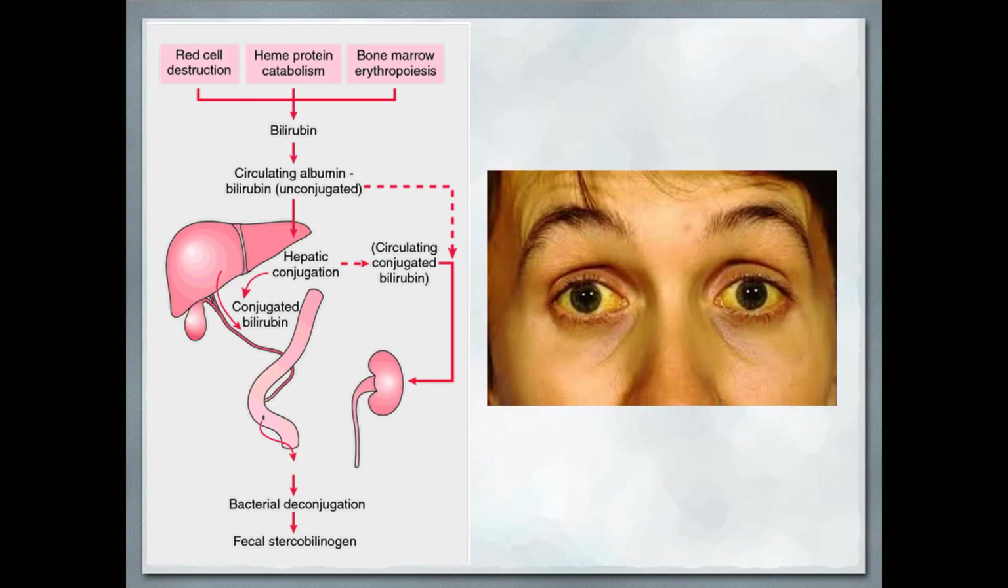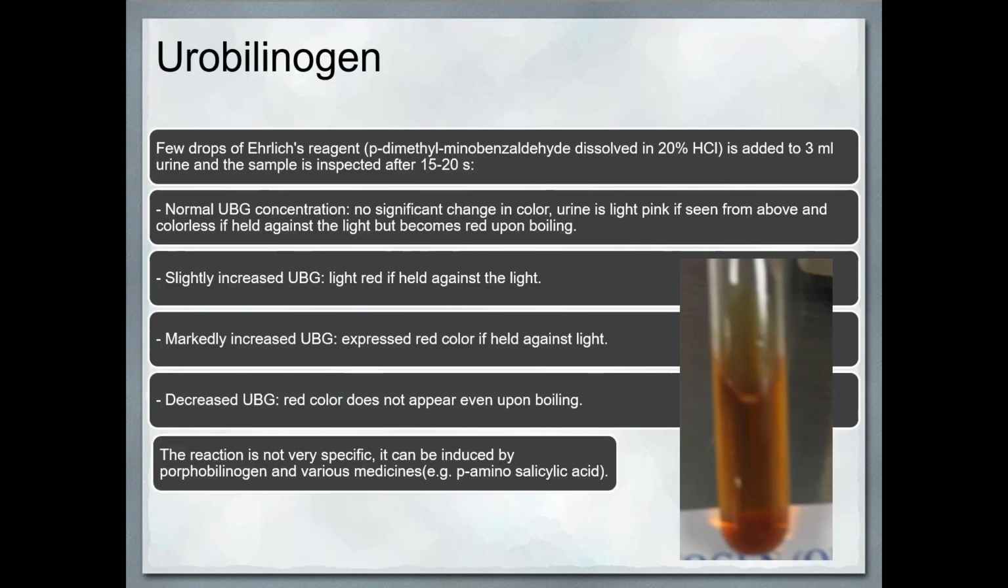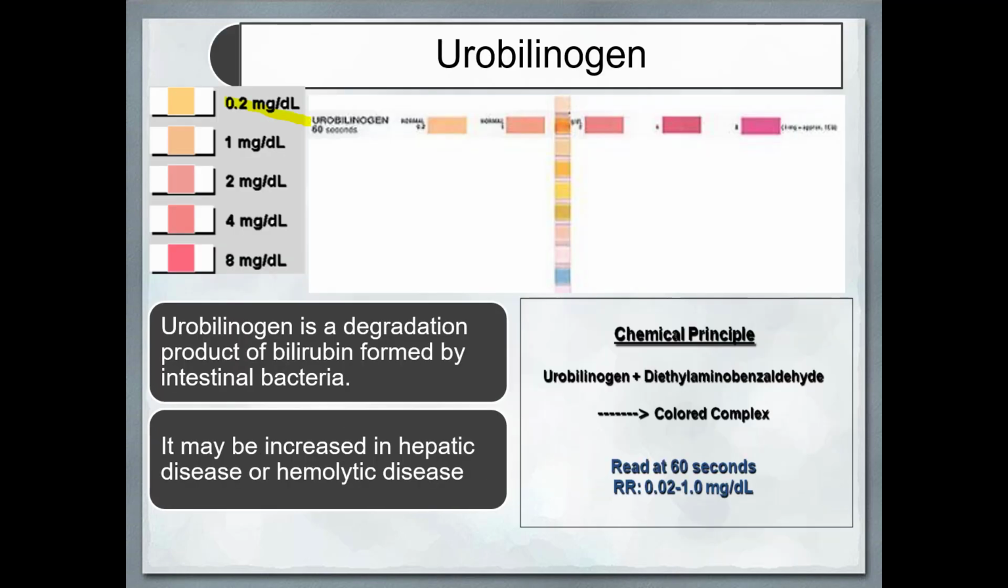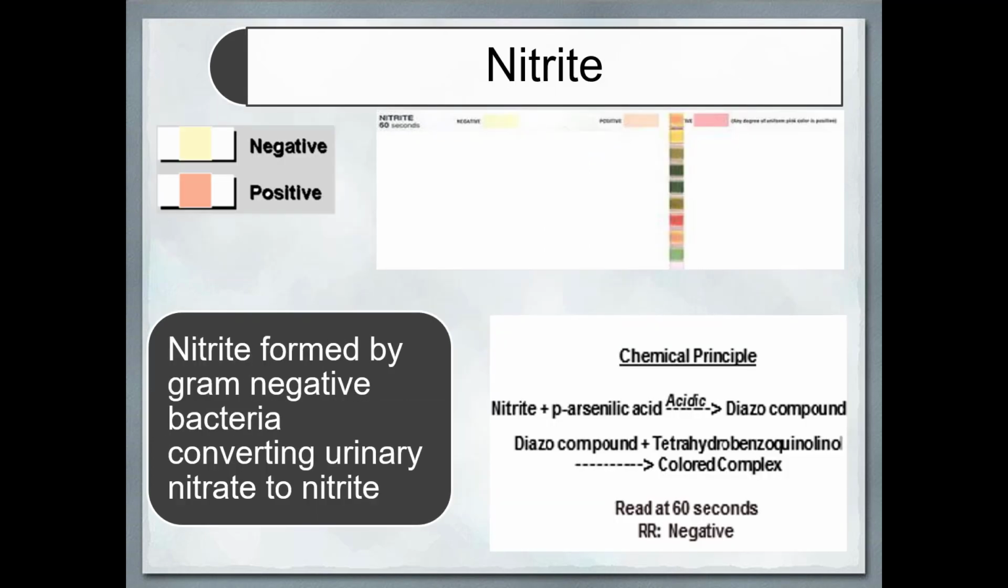Urobilinogen is increased in prehepatic jaundice, and urobilinogen is not seen in post-hepatic jaundice. Ehrlich reagent, using para-dimethylaminobenzaldehyde in HCl, is the reagent used for urobilinogen detection. It can also be done using the strip, from light cream color to dark pink color. Urobilinogen with dimethylaminobenzaldehyde will form a colored complex.